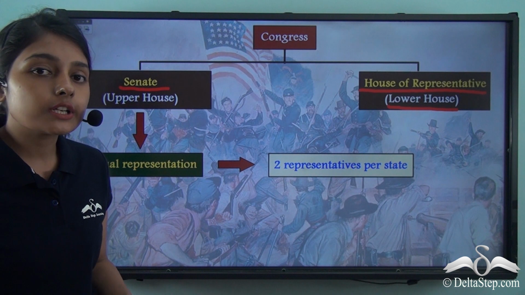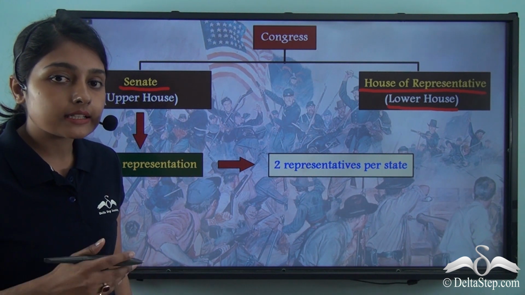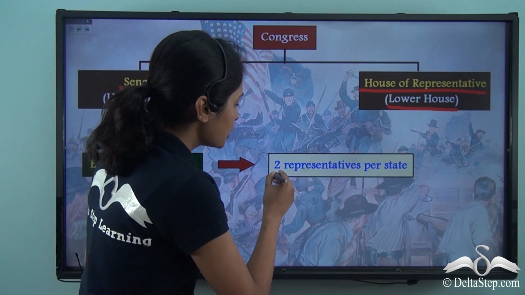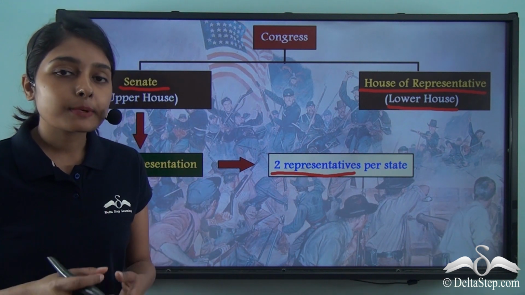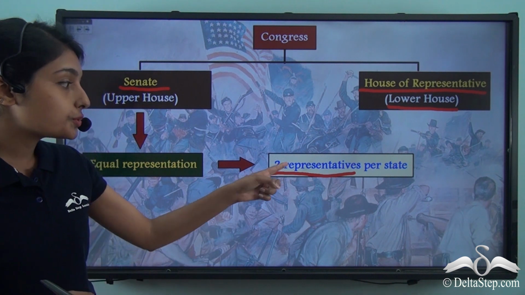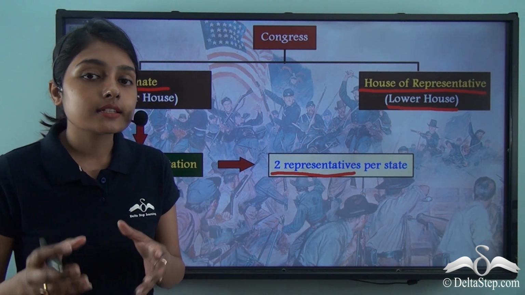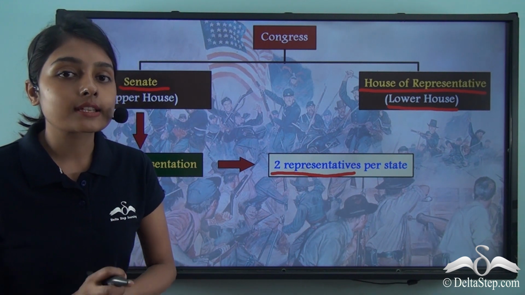So, to ensure equal representation, all the state governments, that is, all these independent states, get to send two representatives to the Senate. Irrespective of the size of the states, they can send two representatives to the Senate. And in this way, the Senate also ensures equal representation of all the states.